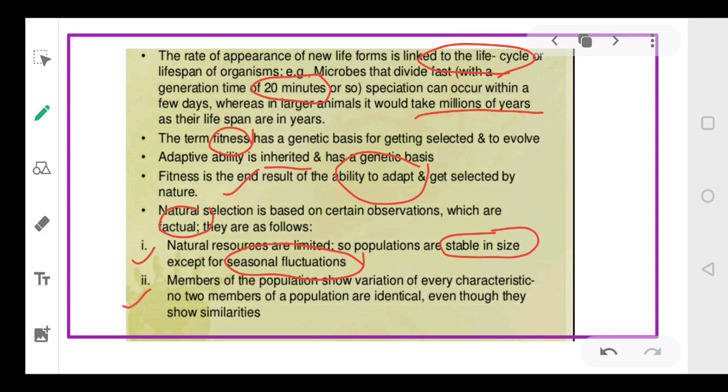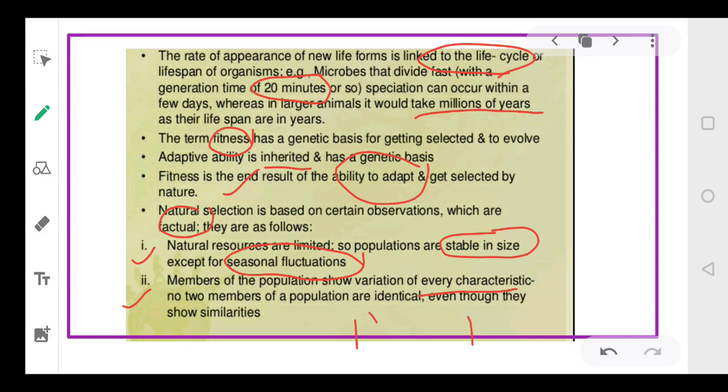Second is the number of populations. Okay, the individuals in a population show variation in every characteristic, right? The individuals in a population are not identical. Means if there are two persons, both will be different from each other.